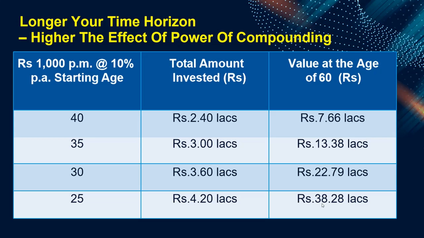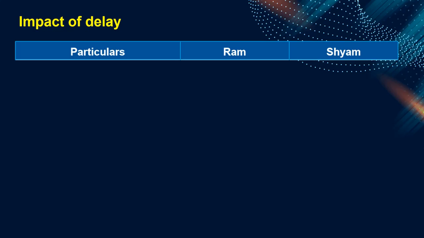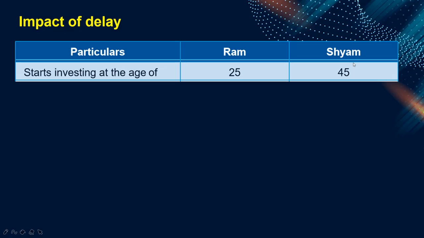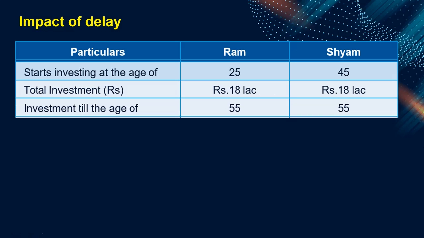So that means if you delay, these are the two examples. Let's say there are two persons, Ram and Shyam. They started their investment at 25 years of age and at 45 years of age, in different ages. And their total investment is exactly the same, 18 lakhs. And they went till 55 years of age.